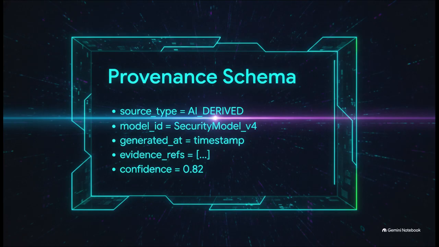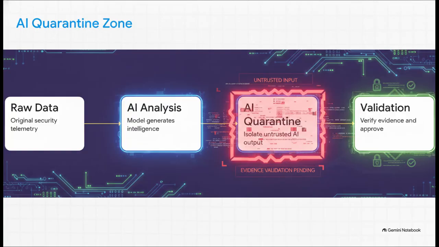By validating this exact schema the moment it's ingested, we make sure AI-derived data is never indistinguishable from our raw telemetry. If an AI tries to sneak in a free-form conclusion without this strict structure, the pipeline just rejects it entirely. No way. But we actually take this a step further by building physical architectural checkpoints. Welcome to the AI quarantine zone.